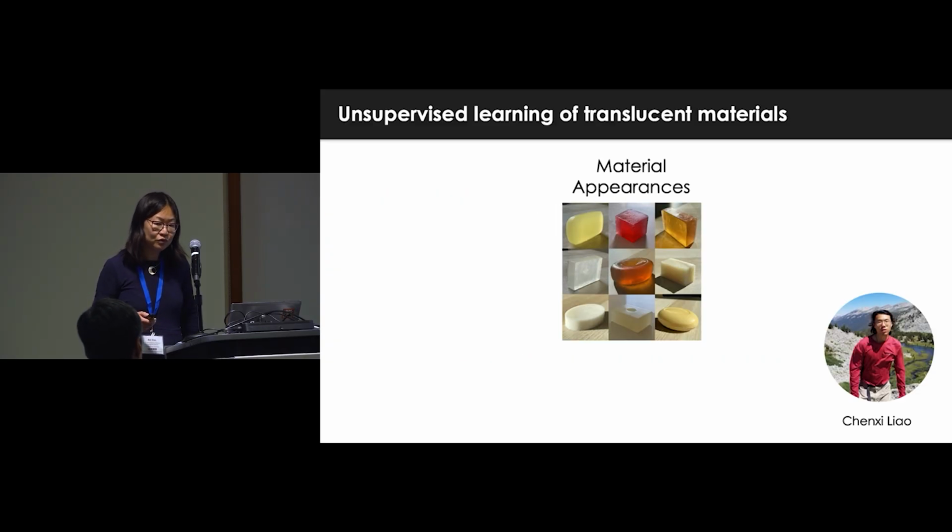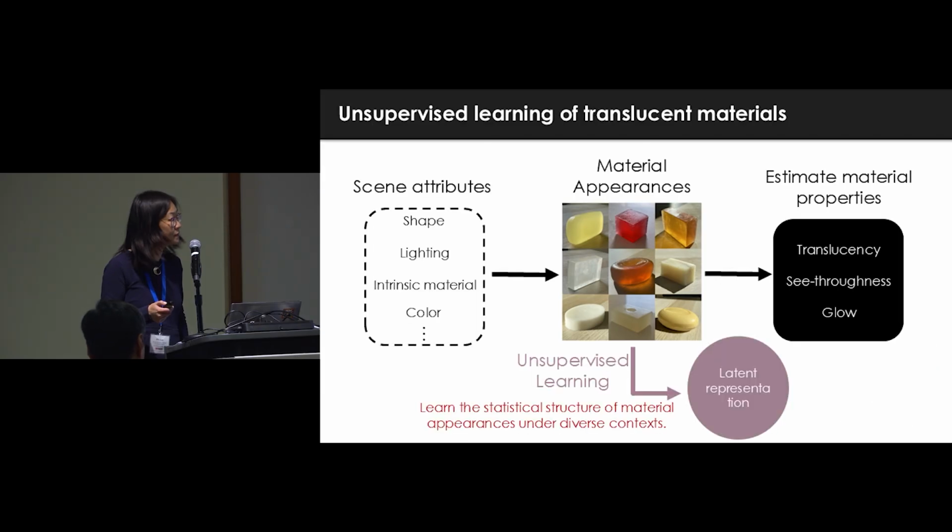Today, I'm going to introduce a case study, part of my student's work. He just defended his PhD, and his thesis topic is how we use AI to explore and understand latent representations of human material perception. To start, we use these images of soap as an example. Soaps are readily available. You can buy them everywhere, and they have diverse appearances.